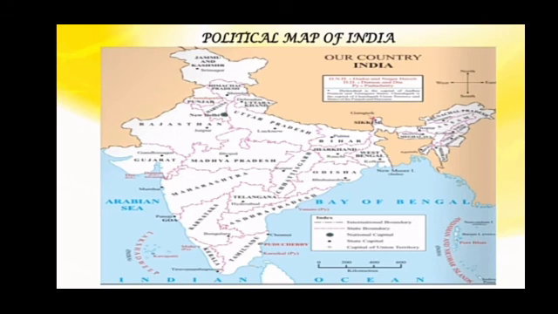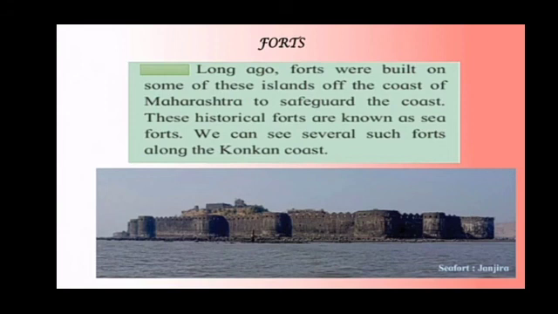So we know that India is a democratic republic country and the capital of India is New Delhi. Already I told you that Rajasthan is the largest state of India, and the smallest area in the map, the state name is Goa. Apart from the Indian mainland, several groups of islands are also included in the Indian territory. So in this picture we can see the islands and discuss them.